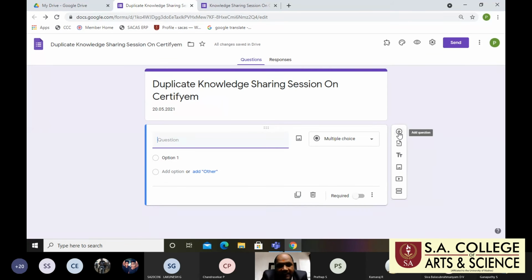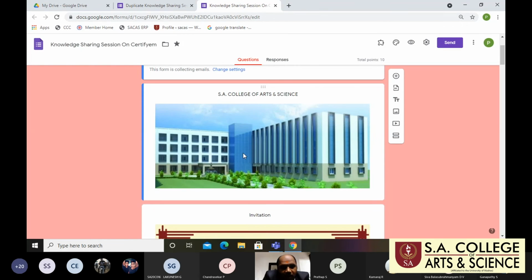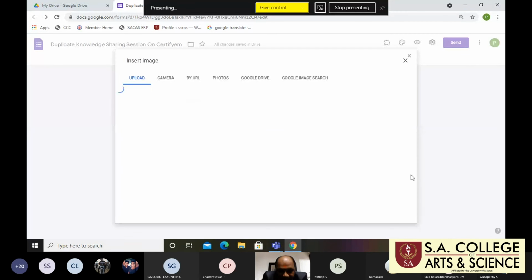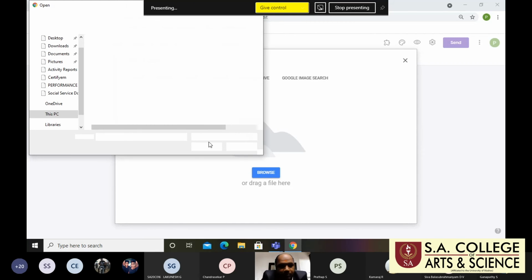So you add the questions. See, I am using the college building image, right? So here I am using add image. I click add image and browse, because my lab has that photo. I just browse.